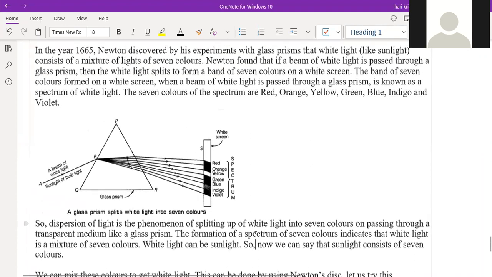So this proves that white light is a mixture of all the colors: violet, indigo, blue, green, yellow, orange, and red. Okay, good. So when you allow white light through the prism, it will split up into the VIBGYOR colors. Raghav explained correctly. That's good. This is the dispersion of light.